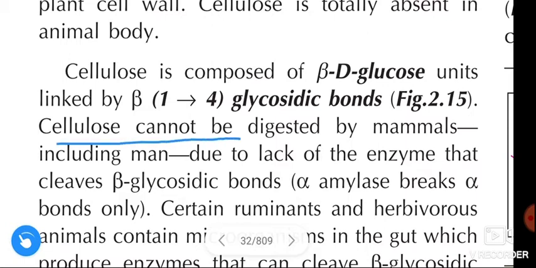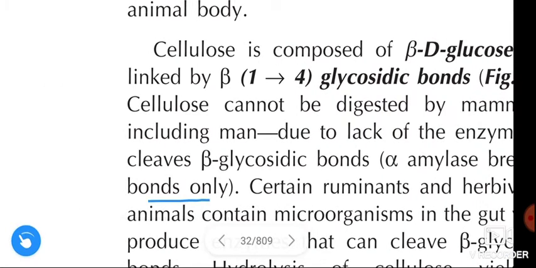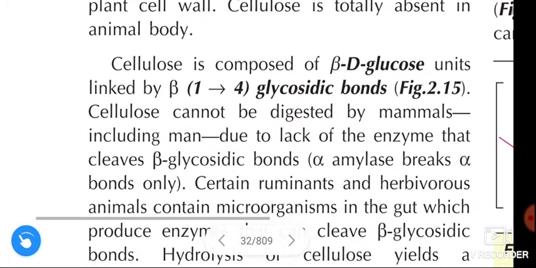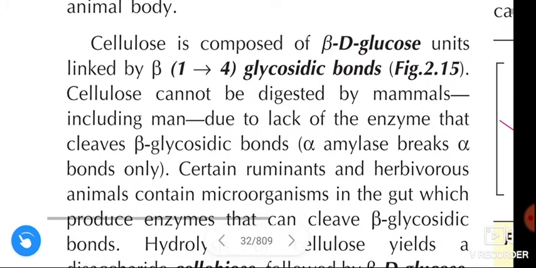Cellulose can't be digested by animals, including man, due to lack of the enzyme that cleaves the beta glycosidic bonds. That is, alpha amylase breaks the alpha bonds only. The enzyme that cleaves cellulose is not present in mammals, including man.